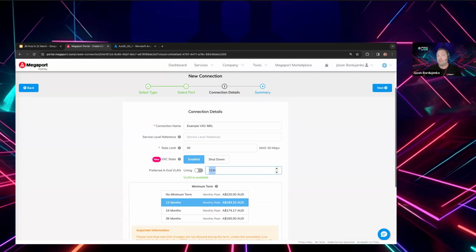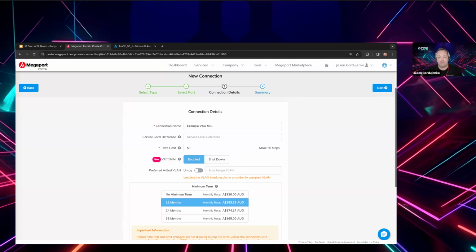Now, previous ways of working around this did limit some of the service offerings that customers could use. The way that some customers had enabled the ability to connect to ExpressRoute, but in not supporting Q and Q natively, was the button here that says untag. The difference in using untag is that that single Megaport connection, which is valid up to 100 separate VLANs, becomes tied to a single VXC or service offering, in this case, the connection to Azure. So it doesn't limit me from reusing that port for other services to other clouds, or in fact taking a primary and a secondary connection on that port.